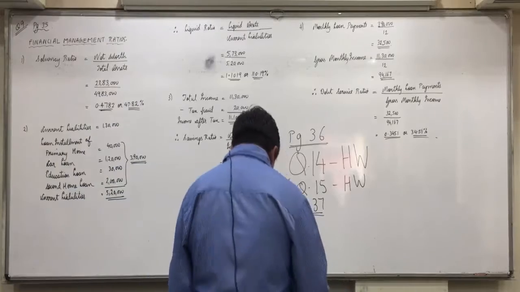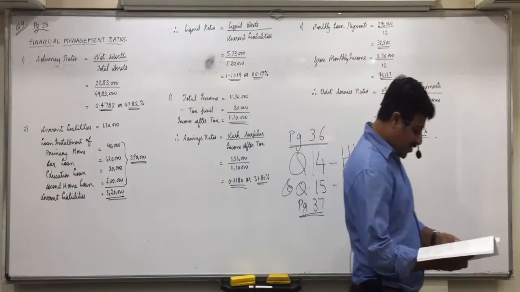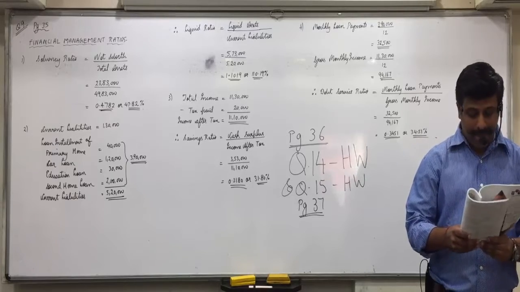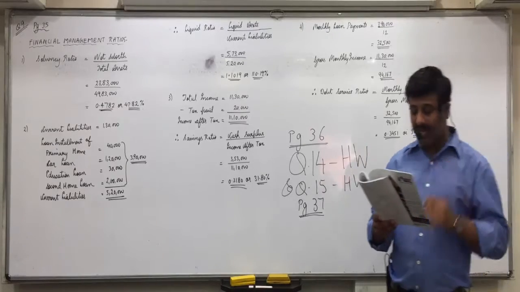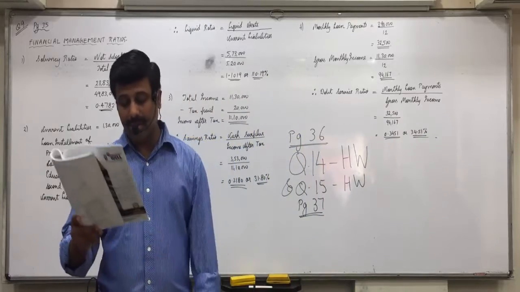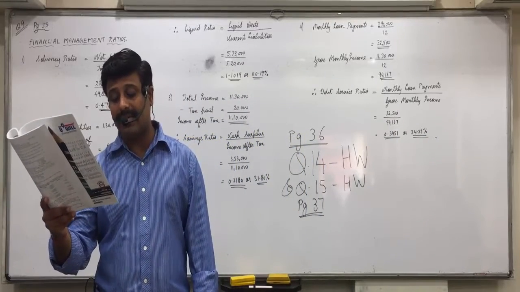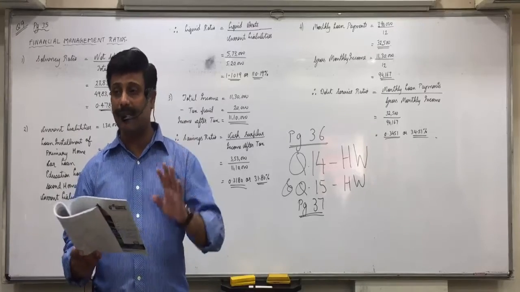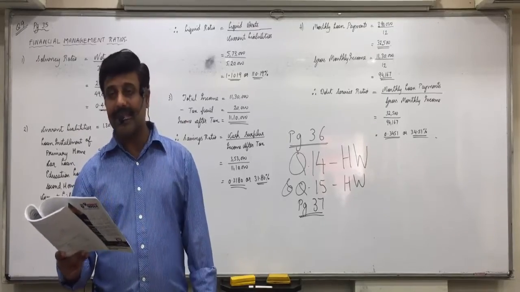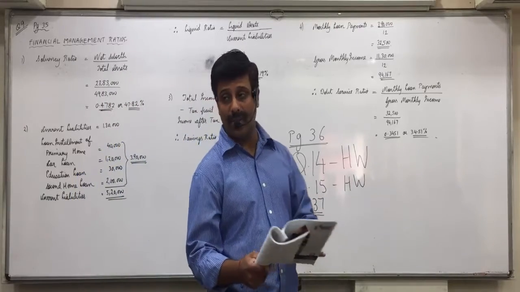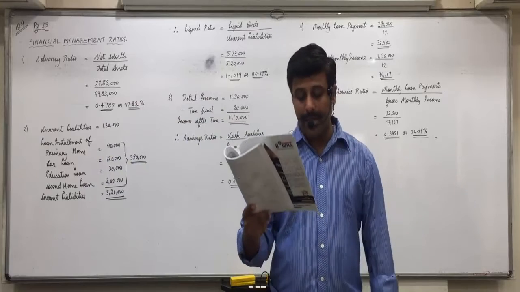Question 14, page 36. Following are the details of Mr. and Mrs. Modi for the year 2013-14. Particulars, and you can see the other column as on 1/4/2013, that means opening balances. So cash on hand is there, savings account balances are there. Right now, for cash on hand and savings, we always make the workings. And for other things, if no information is given, the amount will remain the same at the end of the year. So we'll do the markings at the end.